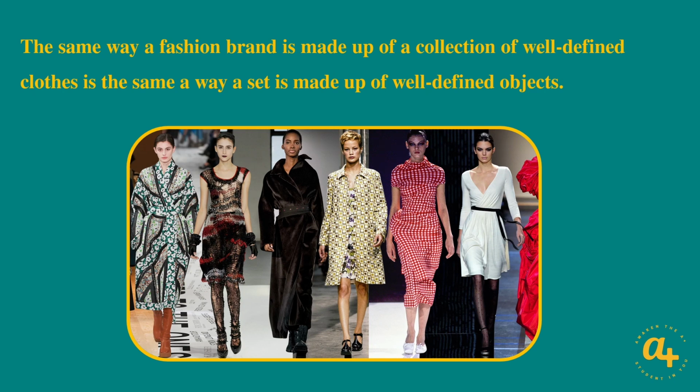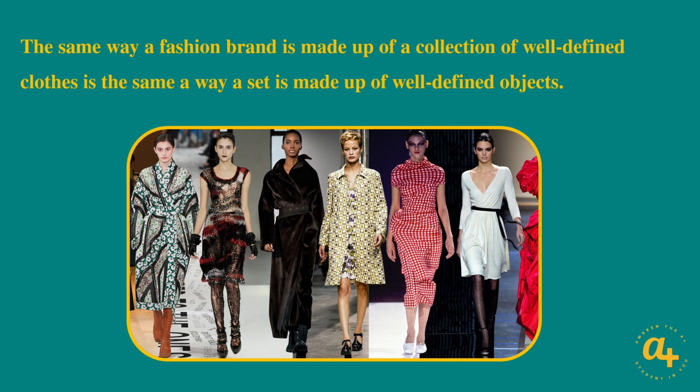In the same way, in order for us to have a set, we need to have well-defined objects. And even the clothes themselves are well defined. Whenever you look at something that is owned by Louis Vuitton, you're able to know that's definitely Louis Vuitton. So you can see that the clothes are well defined.